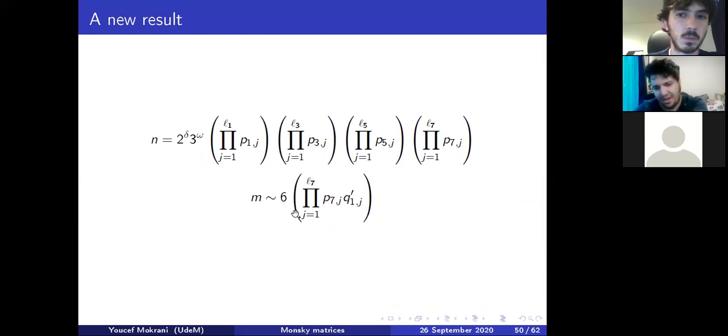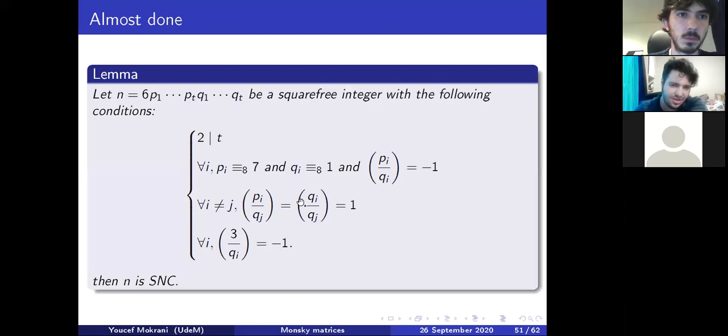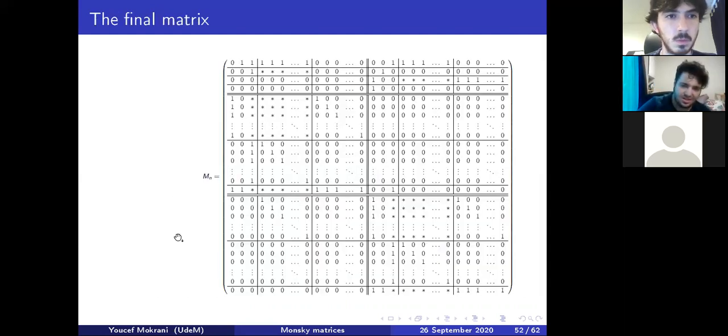We don't have a general theorem for that, but we can just calculate the Monsky matrix of this number that is the final number. We can choose those conditions, no problem. And then how do we prove that this is SNC? Well, this is the form of the Monsky matrix of it. It seems complicated, but it works the same as when we worked with 11.